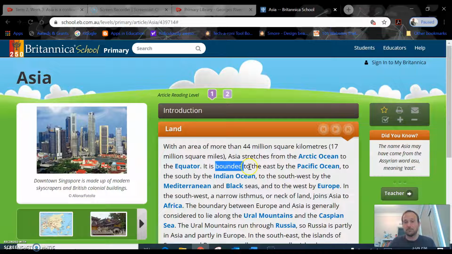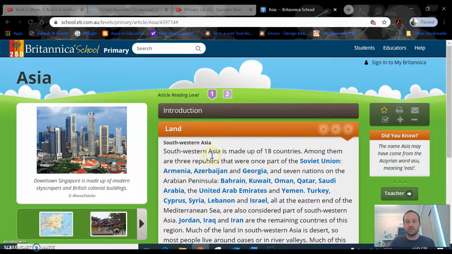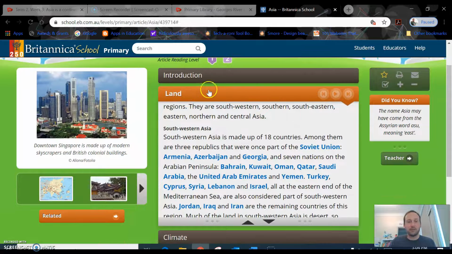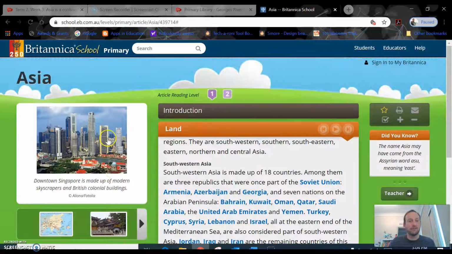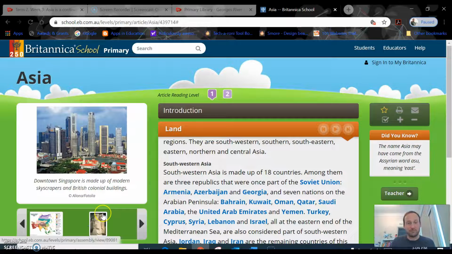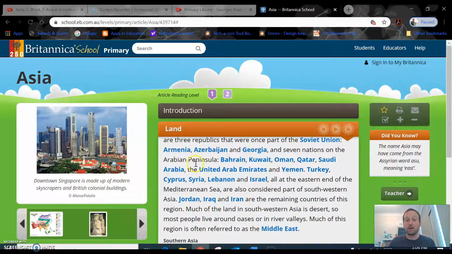Also, there is a dictionary here. Sometimes it takes a while to pop in, but it will pop up. Okay, so you've got your introduction, you've got your different topics. As well, on the left, you have what they call media. So you'll see that there are pictures and possibly even some videos and maps and things like that. The map will come in handy very soon because we are going to use that to try to figure out where some of our countries that we know of are.